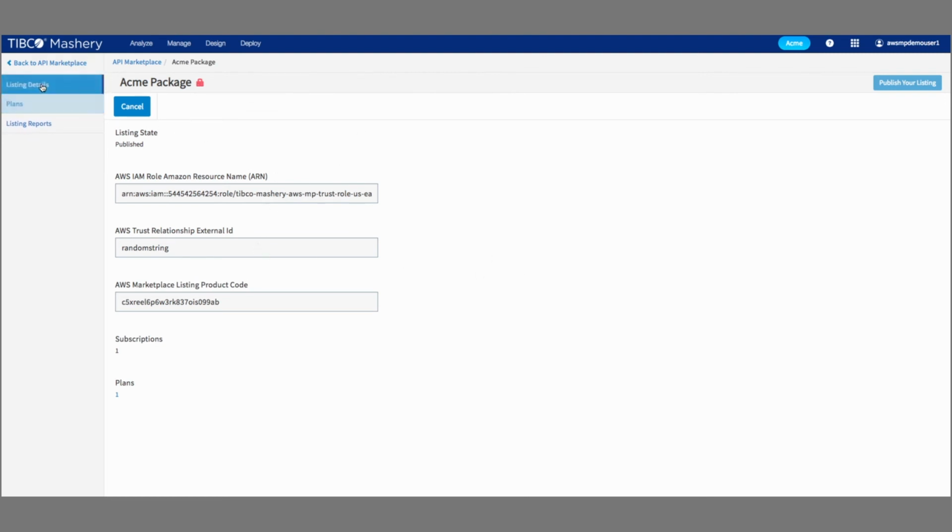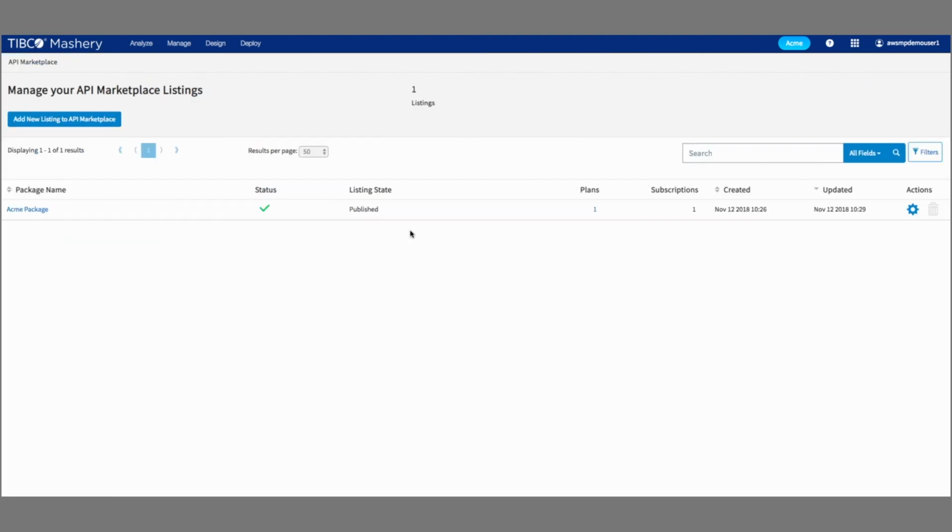But now we've also got here listing reports. So if you go to listing reports, and I don't have any traffic on this right now, so you won't see it, but it'll essentially bring up the package and plan for which you have listings, so you can see how much traffic they're getting, what their usage is. And then of course the developers themselves can also see this information on the front-end developer portal under the My Account tab of their account. So lots of really cool stuff here.